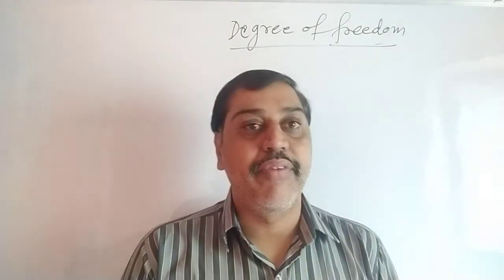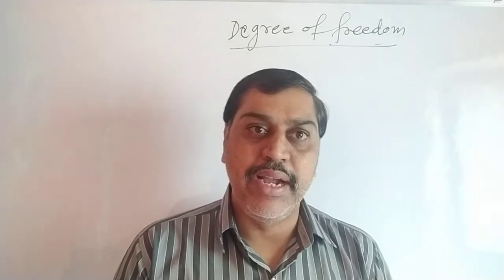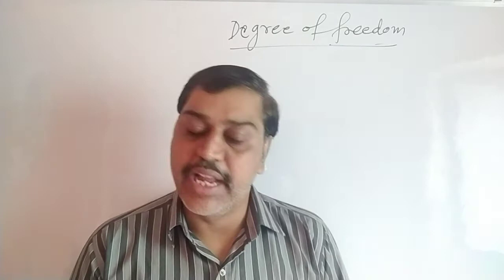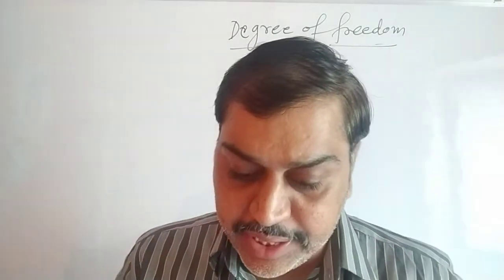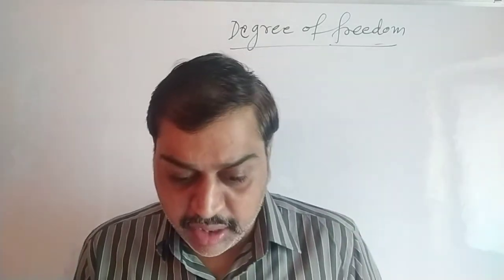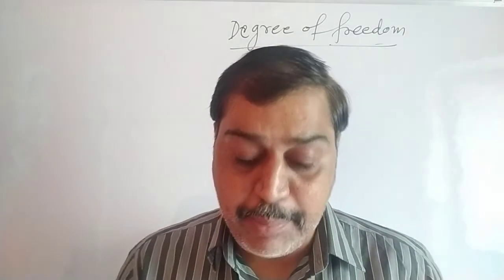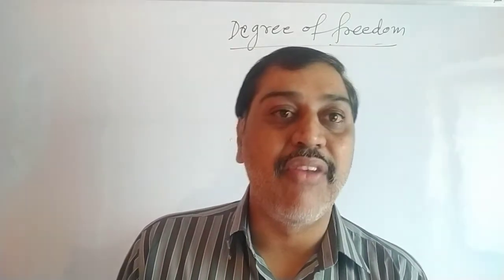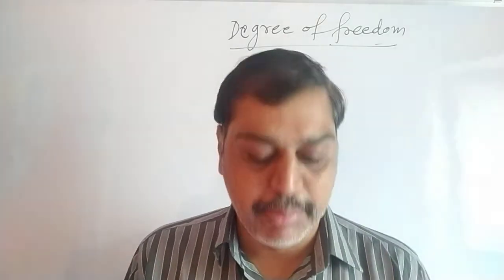So degrees of freedom are 3. Degree of freedom is nothing but the minimum number of independent coordinates required to specify the motion. In your book they have given the definition. Just read that definition: degree of freedom of a system is defined as the total number of coordinates or independent quantities required to describe the position and configuration of the system. Just remember the definition.